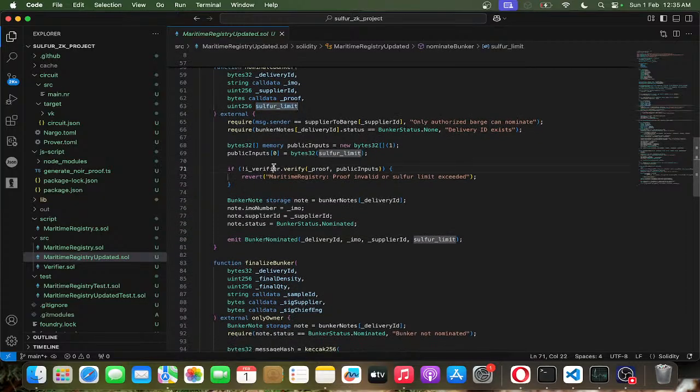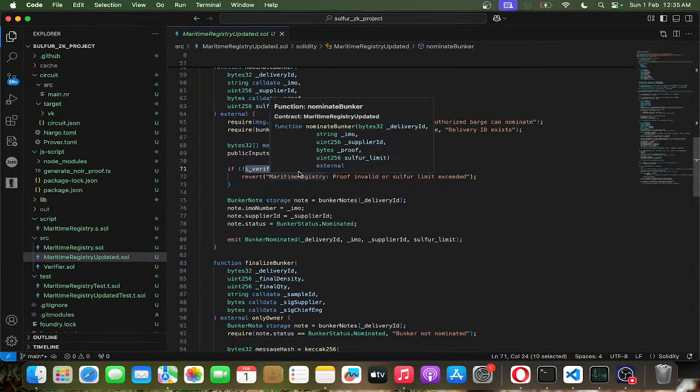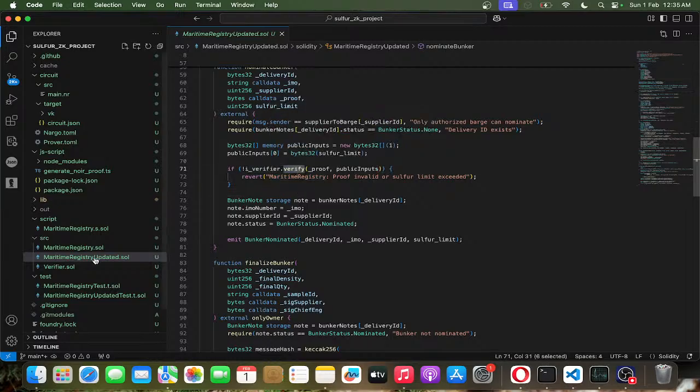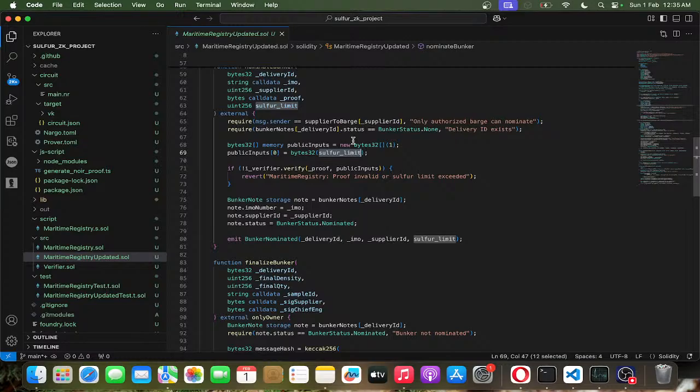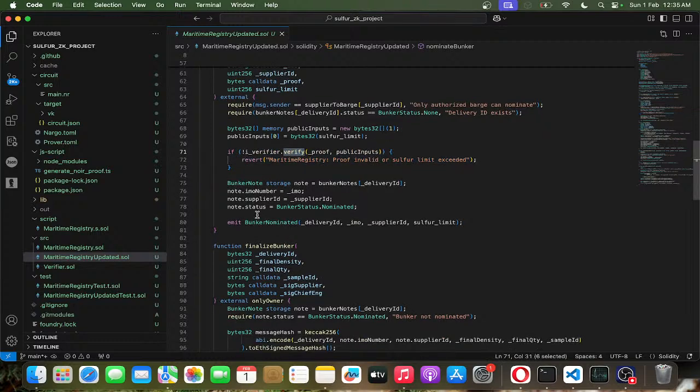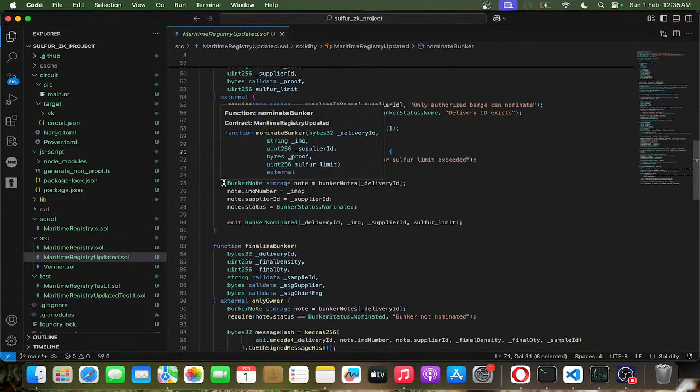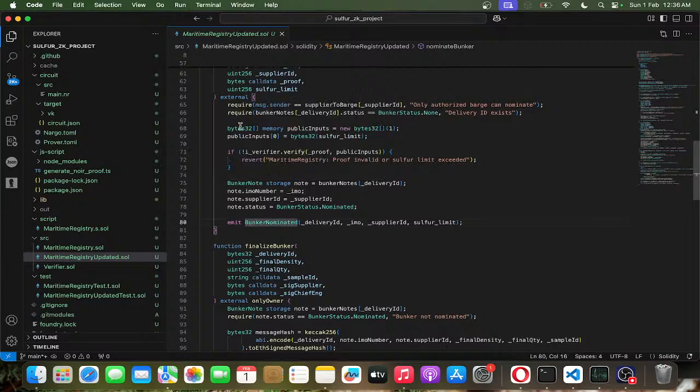So this verify function takes two parameters, the proof which we generate from the circuit, and then the public inputs. In our case, the public input is going to be the sulfur limit, right? Which has been authorized by the port managers or port authorities. So if this verifies successfully, then we are going to move on with the other procedures that we followed in the previous contract. So this is the only change that we have made.